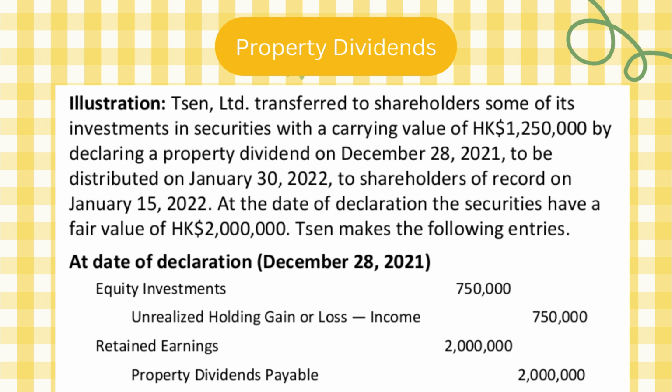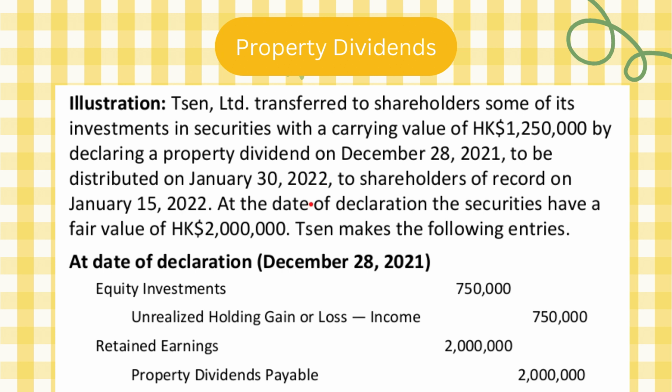Okay, so as you can see, we have three dates: declaration date, date of record, and there is no entry on the date of record, then distribution date. It's not a payment here because I'm not paying cash, I'm distributing another asset.